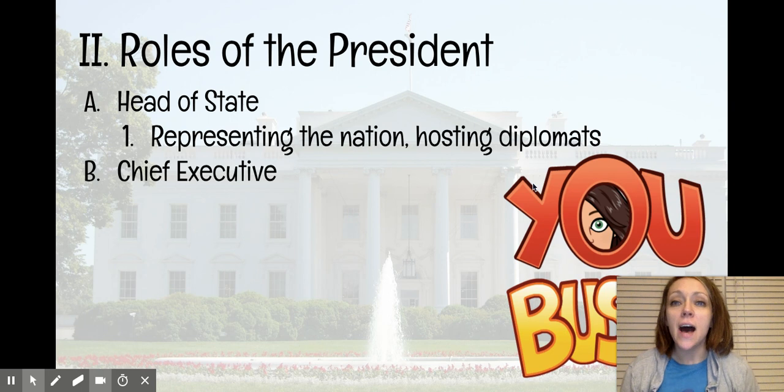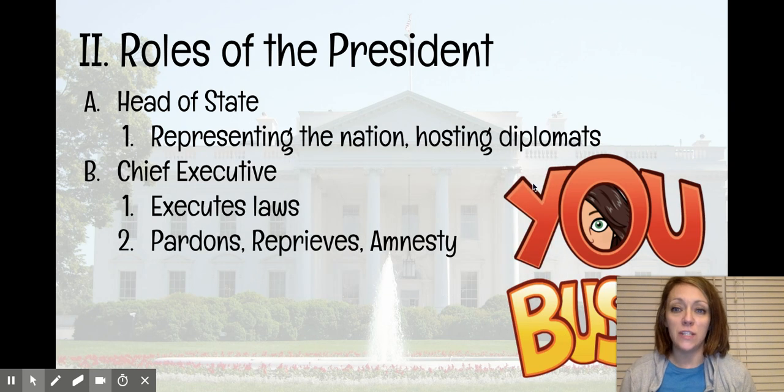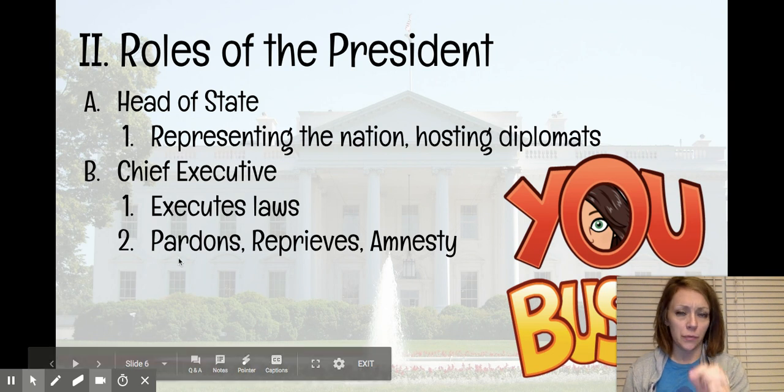As the chief executive, the president is responsible for first and foremost executing the laws that Congress passes because that is his job as the leader of the executive branch. He also has the authority to issue pardons, reprieves, amnesty, and one other thing I didn't list on there is executive orders. So really quickly running through what these three are.